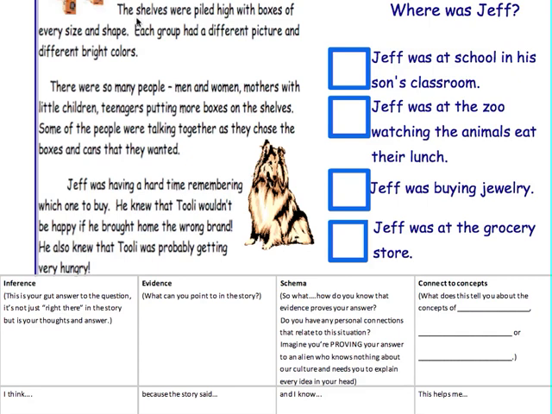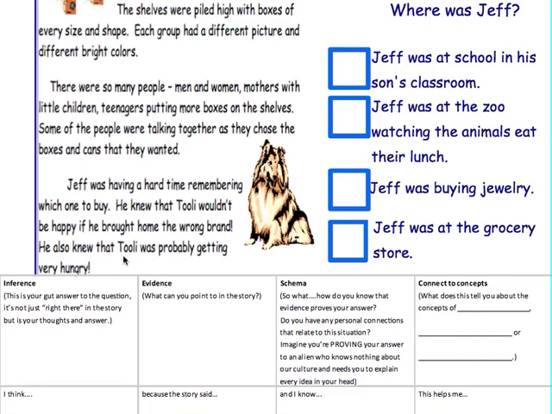The story says, the shelves were piled high with boxes of every size and shape. Each group had a different picture and different bright colors. There were so many people, men and women, mothers and little children, teenagers putting more boxes on the shelves. Some of the people were talking together as they chose the boxes and cans they wanted. Jeff was having a hard time remembering which one to buy. He knew that Tuli wouldn't be happy if he brought home the wrong brand. He also knew that Tuli was probably getting very hungry.